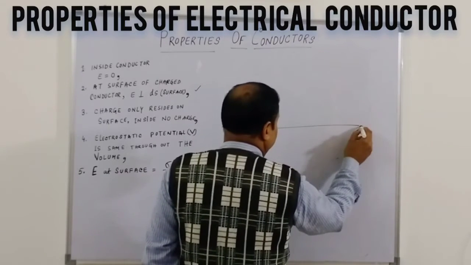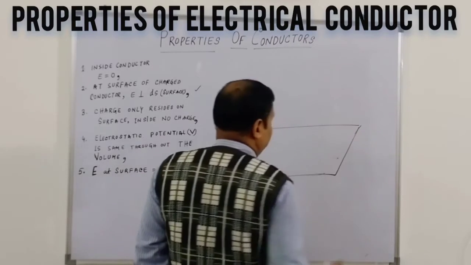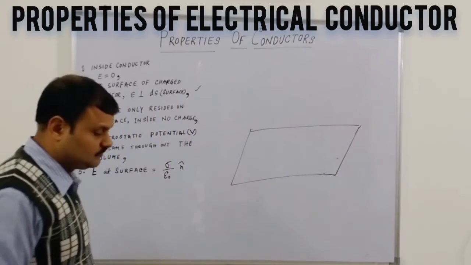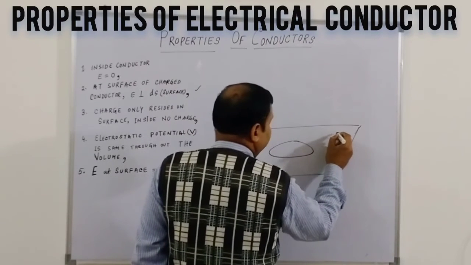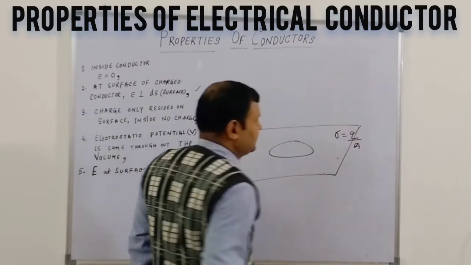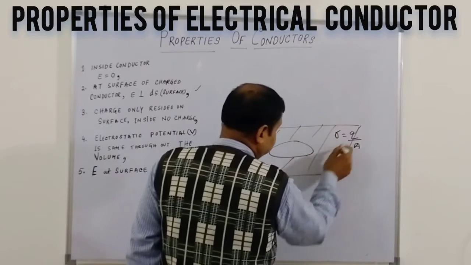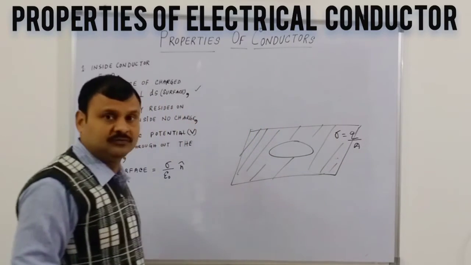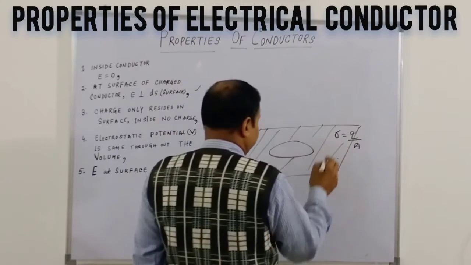Suppose this is a charged conductor, and we will consider a small pill box. The charge density is Q by area, and this is the charge density sigma over here.